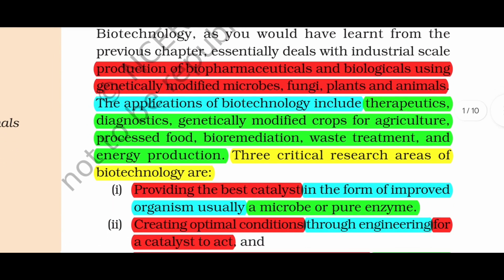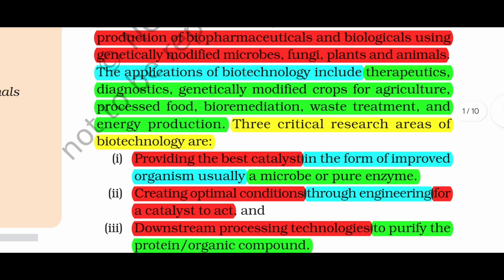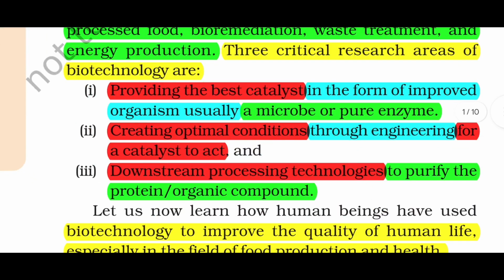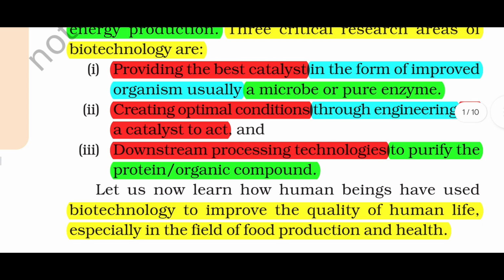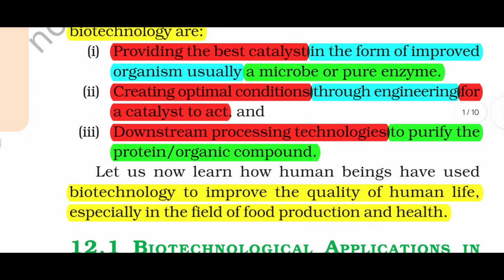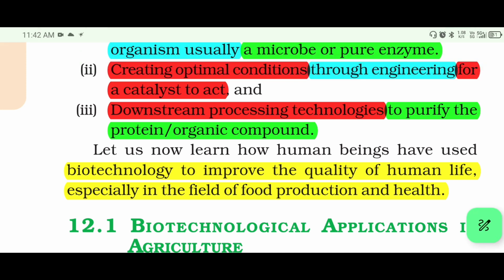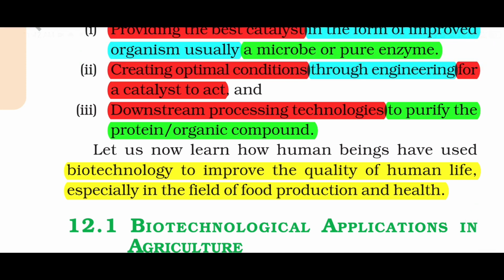Three critical research areas of biotechnology are: first, providing the best catalyst in the form of improved organism, usually a microbe or pure enzyme. Second, creating optimal condition through engineering for a catalyst to act. And third, downstream processing technologies to purify the protein or organic compound. Let us now learn that human beings have used biotechnology to improve the quality of human life, especially in the field of food production and health.